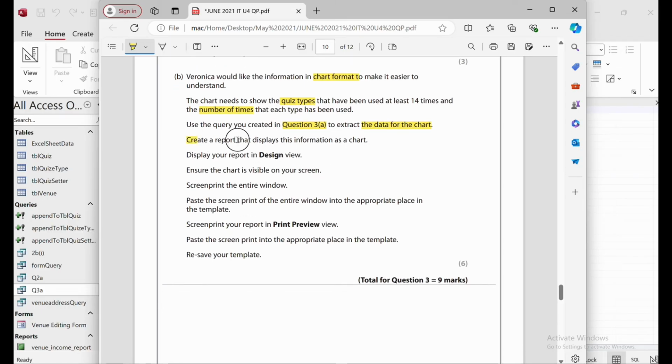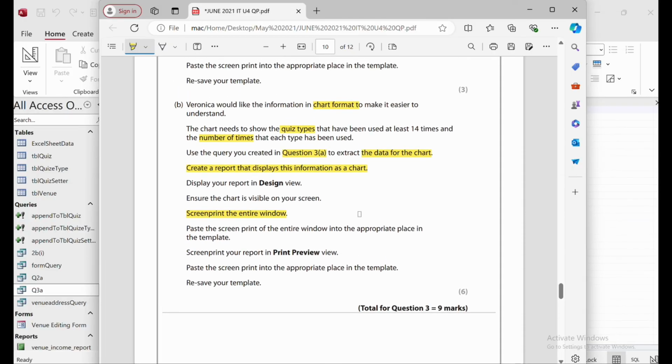So that means we have to create a report, and then we have to go with the chart option. Display your report in design view, ensure the chart is visible on your screen, and print the entire window. That means you have to screen print the whole window. Paste the screen print of the entire window into the appropriate place in the template. Same thing, right? We save. So first of all, what we will do,